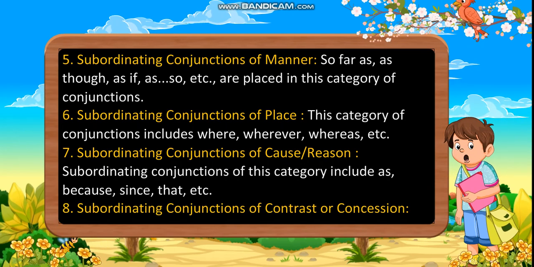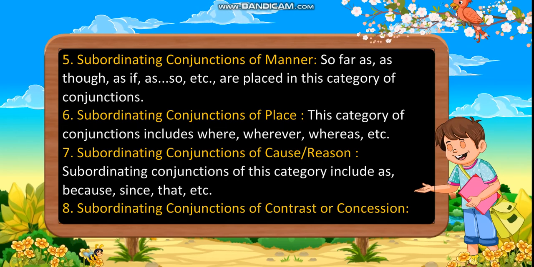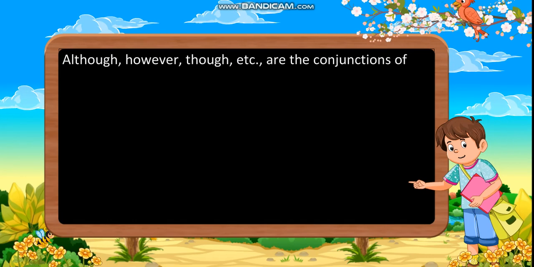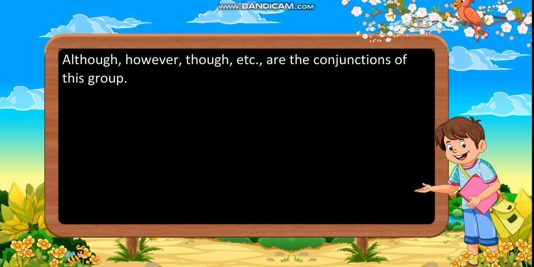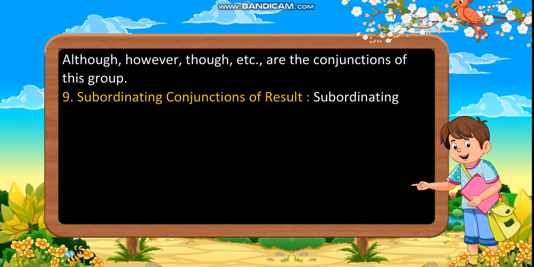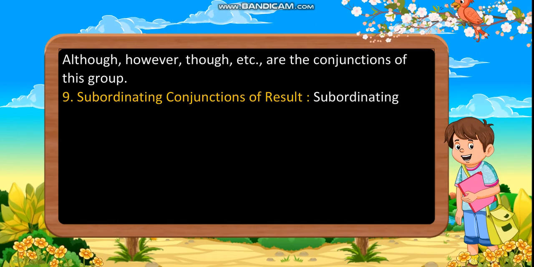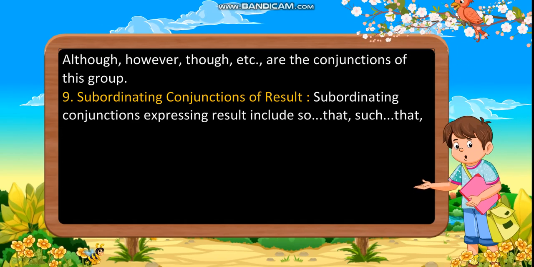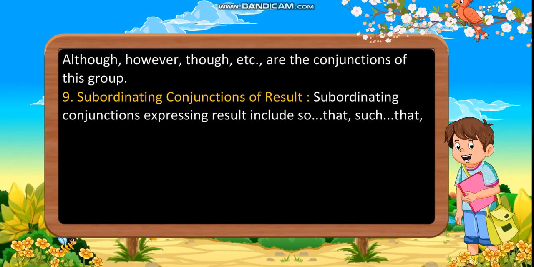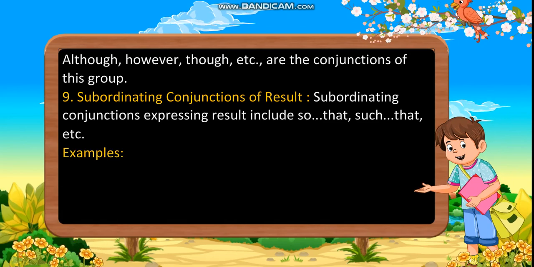Eighth, subordinating conjunctions of contrast or concession. Although, however, though, etc. are the conjunctions of this group. Ninth, subordinating conjunctions of result. Subordinating conjunctions expressing result include so that, such that, etc.